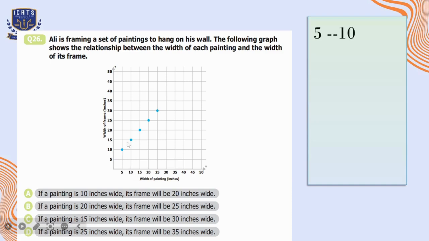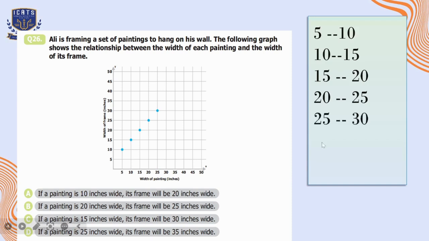For a 10 inches wide painting, the width of the frame is 15 inches. For a 15 inches wide painting, the width of the frame is 20 inches. And similarly, for a 20 inches wide painting, the frame is 25 inches. And for a 25 inches wide painting, the width of the frame is 30 inches. Now let's read the options.